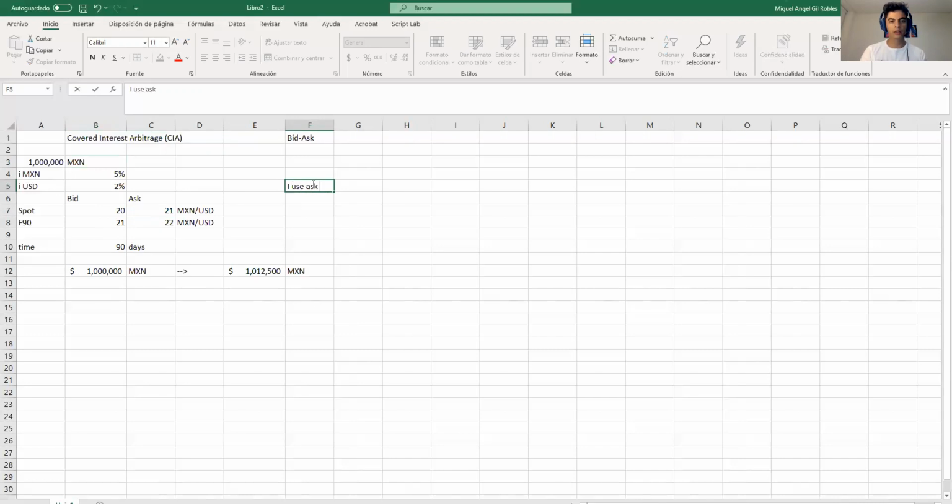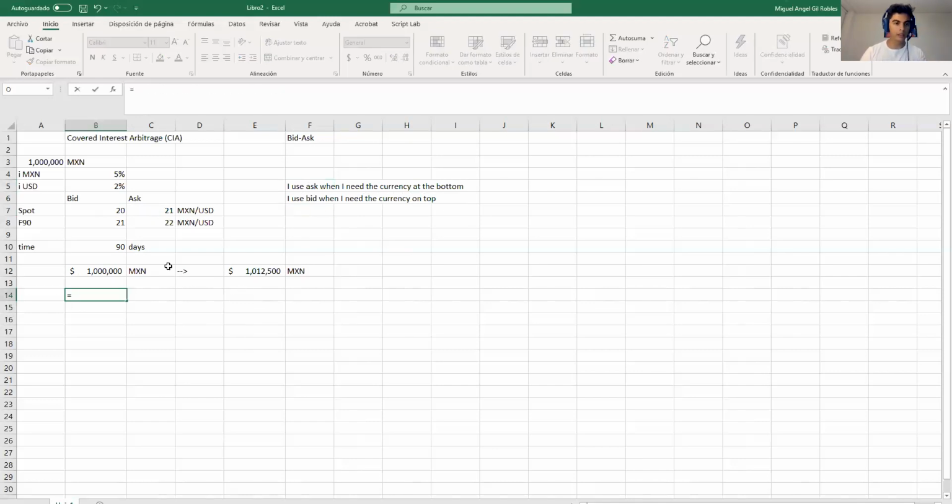I use ask when I need the currency at the bottom of the exchange rate. Or I use bid when I need the currency on top. So I will have to use ask because I need the currency at the bottom.